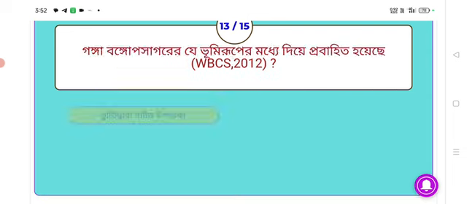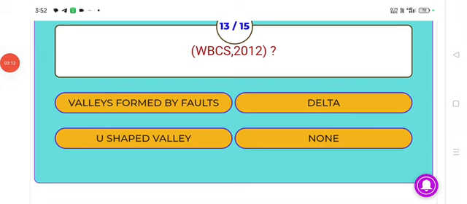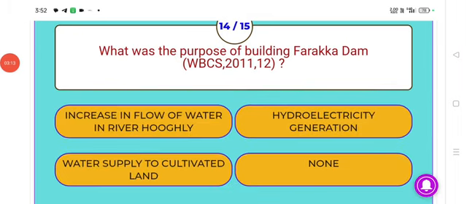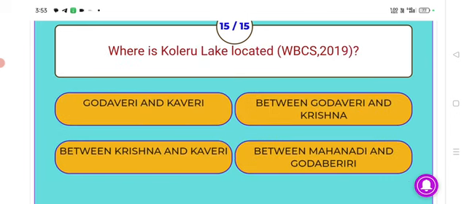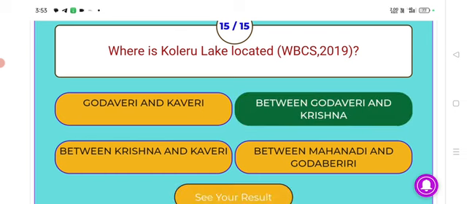Next, what was the purpose of building Farakka Dam? Answer, increase in flow of water in river Hooghly. Next, where is Koleru Lake located? Answer, between Godavari and Krishna. Koleru Lake is located between Godavari and Krishna.